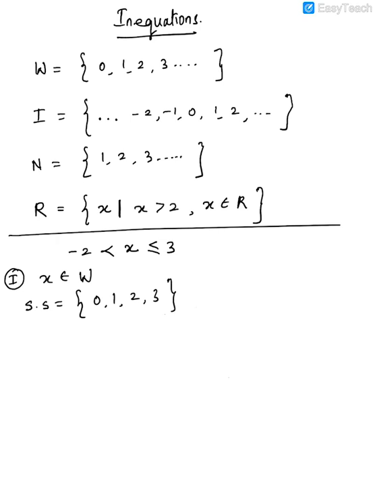So first, the whole number starts from what? From 0. So check what numbers will fit in this category from minus 2 to less than or equal to 3. So 0, 1, 2, 3 will fit. I cannot put 4 obviously because that's greater than 3.